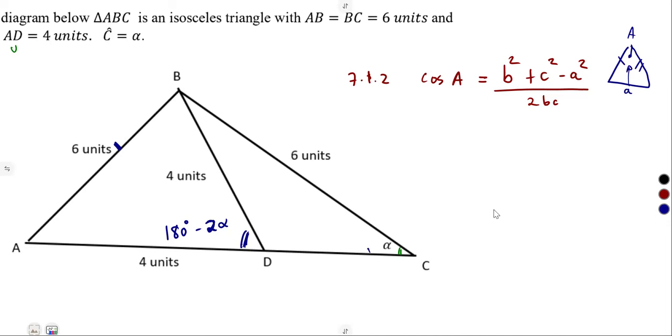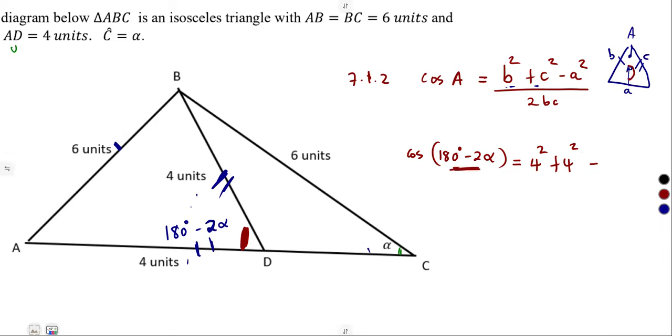So the cos of our angle, this one, 180 degrees minus 2 alpha, is equal to, with b and c being the sides creating the angle, these two sides, 4 and 4. So it is 4 squared plus 4 squared minus a squared, that is the side opposite to the angle.